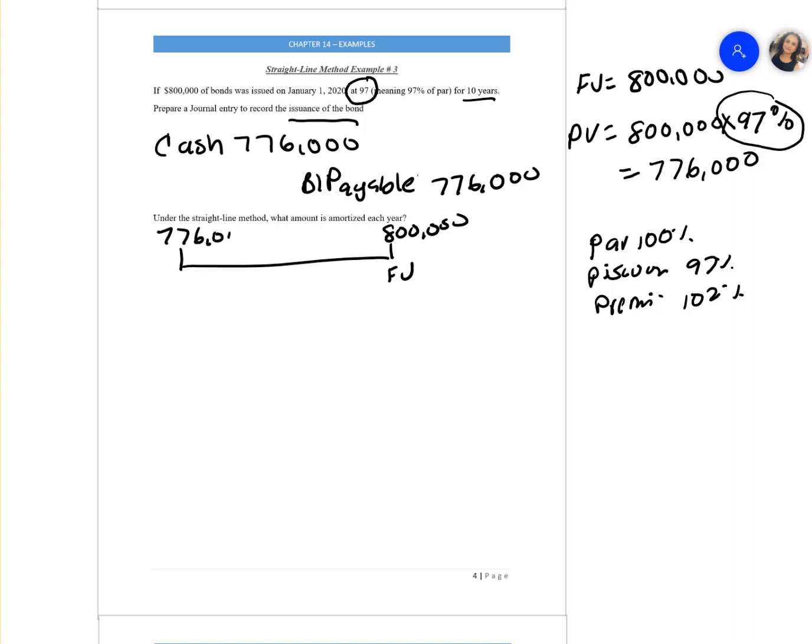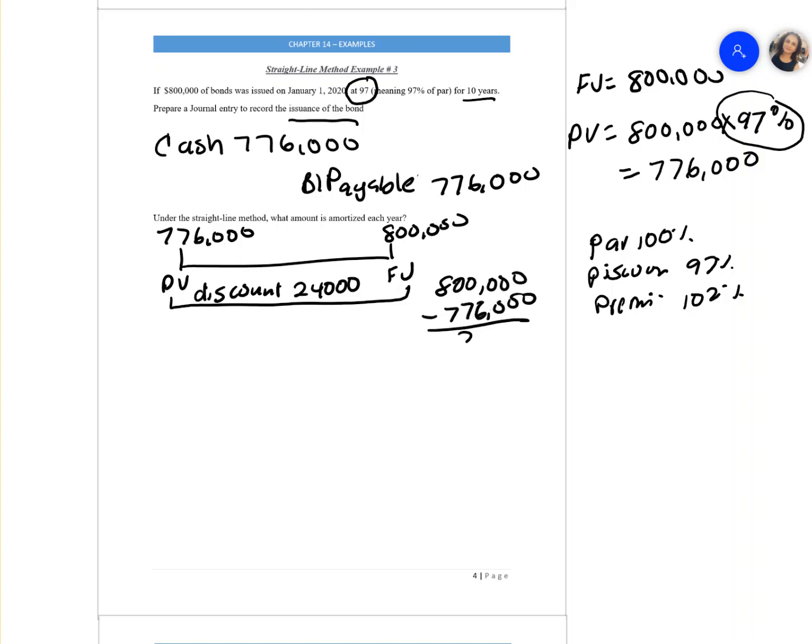So we know the face value of the bond is 800,000, and the present value of the bond is 776,000. The difference between the present value of the bond and the face value of the bond is your discount or premium. In this case we have a discount. How much is our discount? The difference between those two, which is 24,000. How did I get the 24,000? 800,000 minus 776,000 gives me the 24,000.